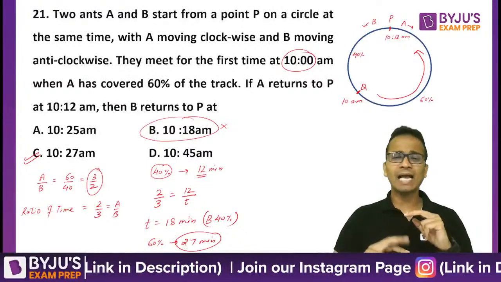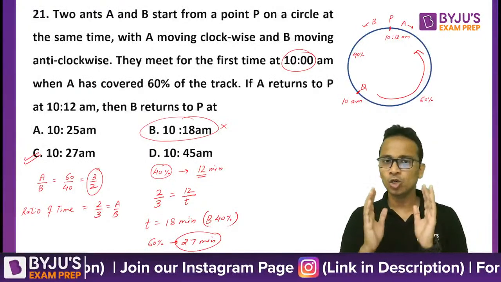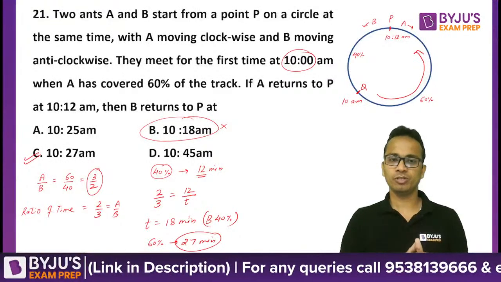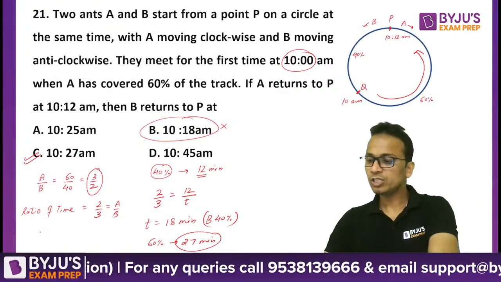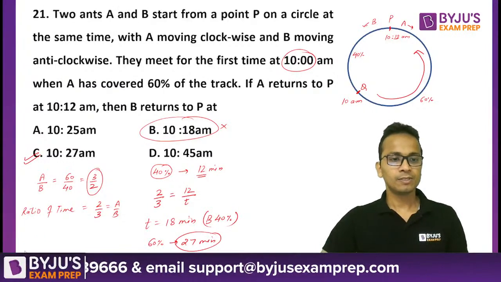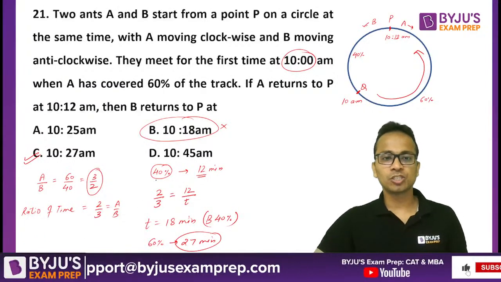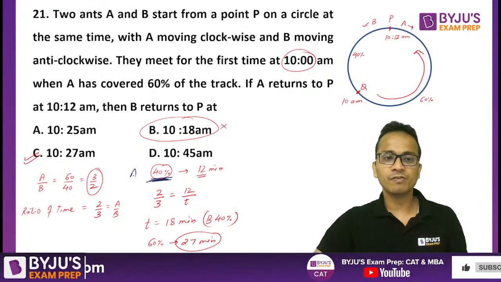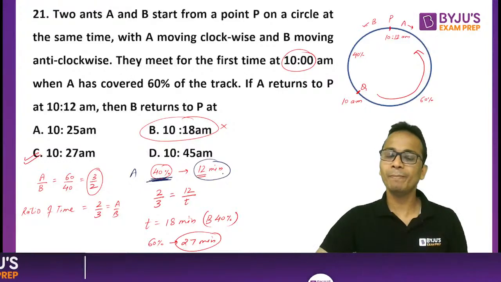From there, I calculated the ratio of their time taken to cover equal amounts of distance. So the ratio of time will be 2 upon 3. Now, this part is very important. The time in which A has covered 40% of the track is 12 minutes.